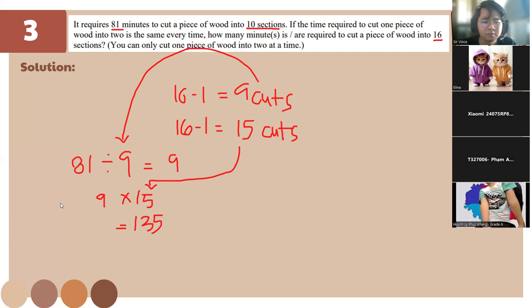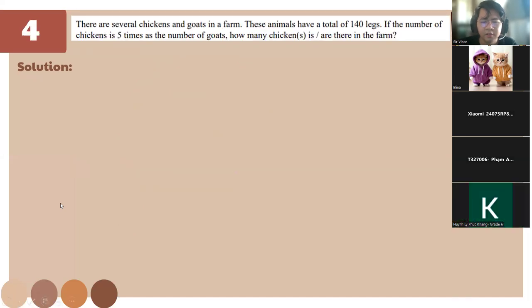So for this one, there are several chickens and goats in a farm, and these animals have a total of 140 legs. If the number of chickens is 5 times the number of goats, how many chickens are there in the farm? So for this one, since we have 5 times the number of chickens, we'll use one.